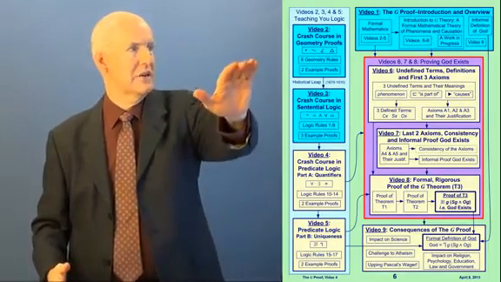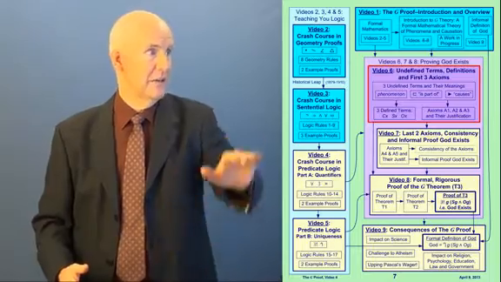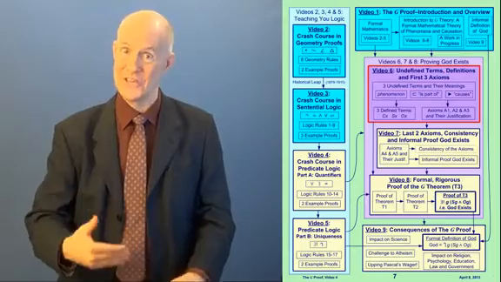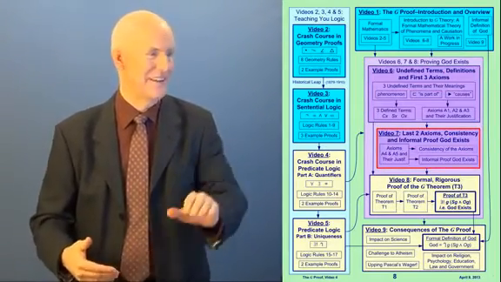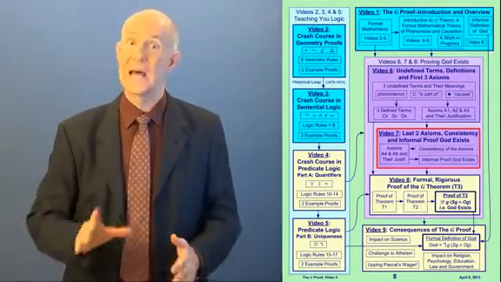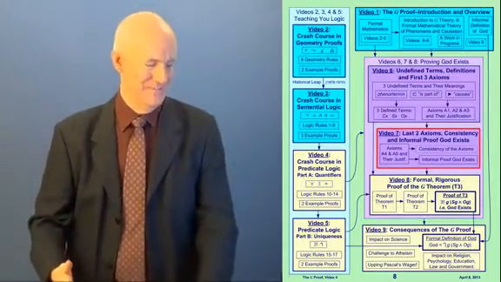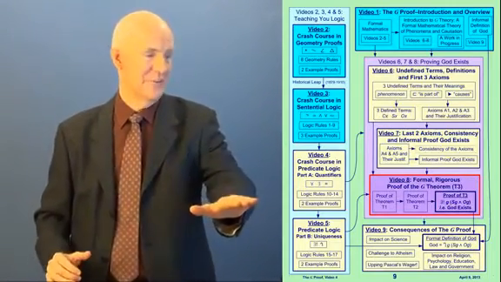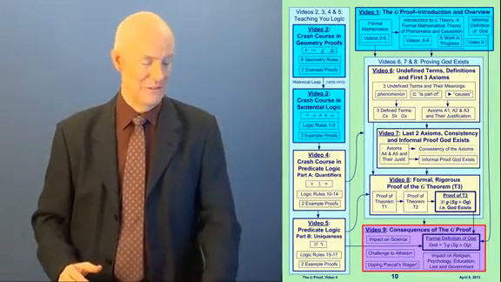Then we'll be ready in videos 6, 7, and 8 to go on to teaching you the proof. In video 6 I'll teach you the undefined terms and definitions in the first 3 of our axioms, which I'll justify. And then in video 7 I'll teach you the last 2 axioms and justify them. We'll talk about the consistency of the axioms, and I'll do an informal proof that God exists. Now the informal proof doesn't count, it's just to help you understand what's going to happen. And then in video 8 we'll do our formal rigorous proof that God exists, the G theorem. Okay? And finally, in video 9 we'll talk about the consequences of the proof.